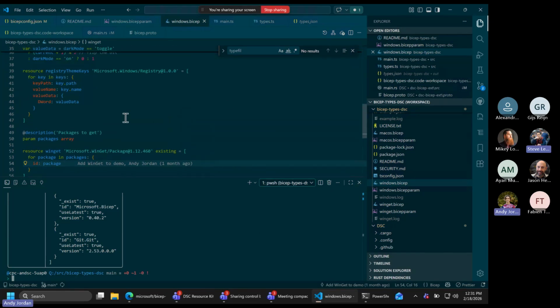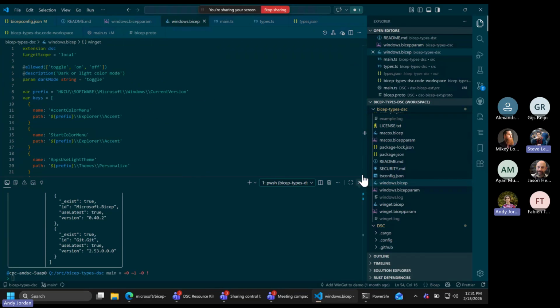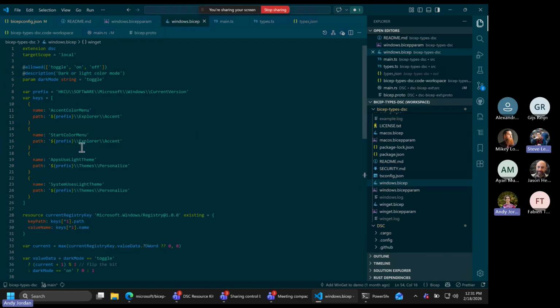But I wanted to clarify Gijs's question, I believe, which is about types, because I think Andy answered a different question. So I think we're overloading type here. Andy's mostly referring to resource types, meaning resources. And what Gijs was referring to, if you go to the link, is user-defined types, which is more like constraints on a string or an object and stuff like that. So we also have that support in DSC, but I believe what Gijs you're looking for is because you define it in the Bicep file, then all that should be handled by Bicep itself and not the extension, is my expectation. Because by the time the DSC extension gets called, everything's been resolved.